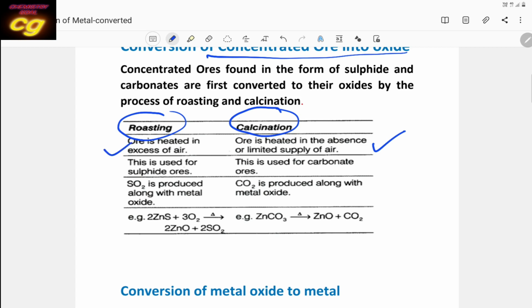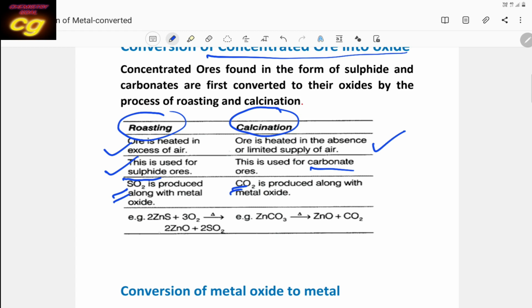This is the difference between roasting and calcination. In roasting, mainly sulfide ore is concentrated, but in calcination carbonate ore is used. During heating, in roasting sulfur dioxide gas is produced, but in calcination carbon dioxide gas is produced, and the ore is converted to oxides.